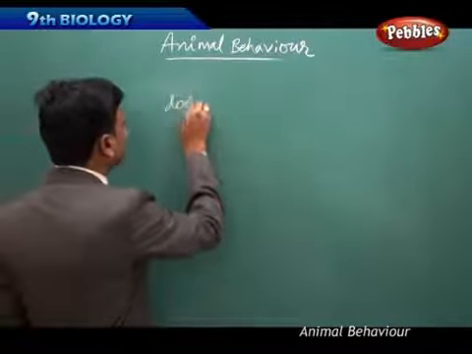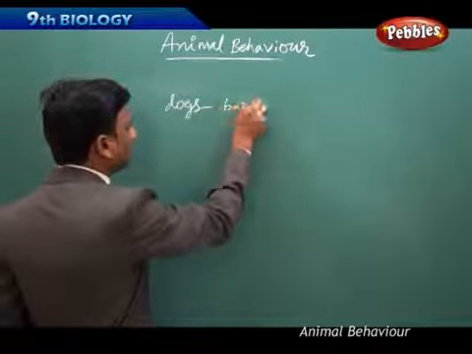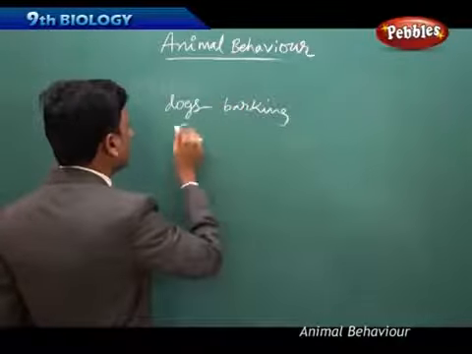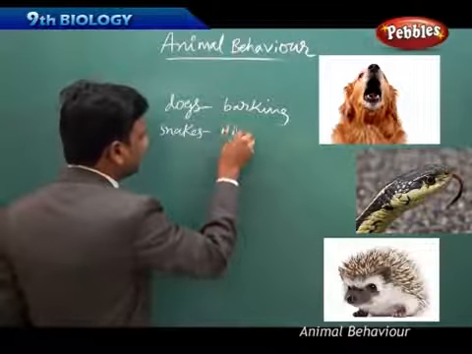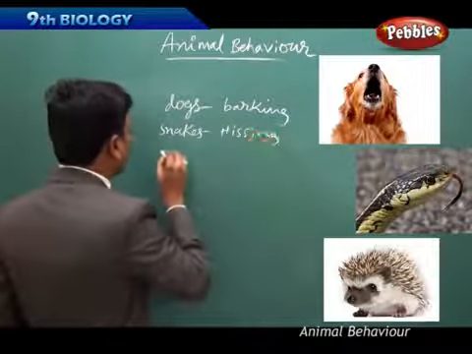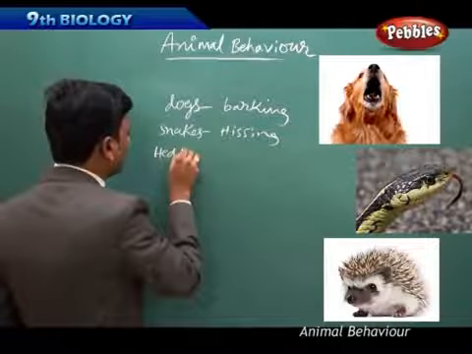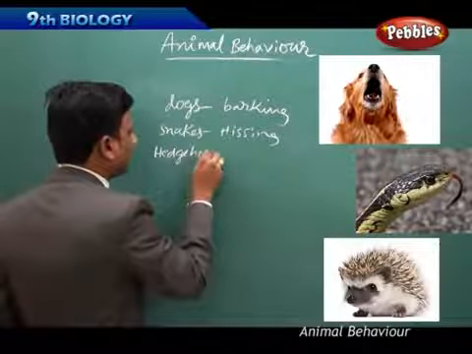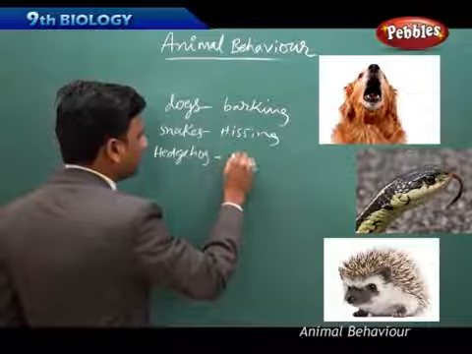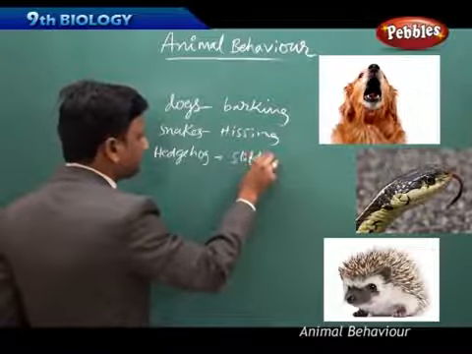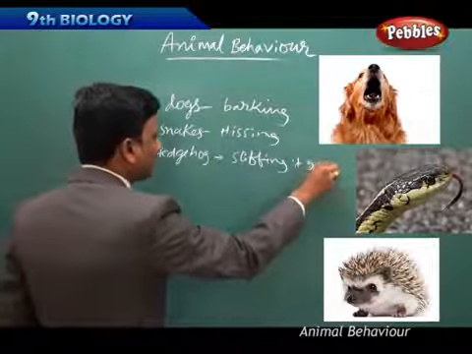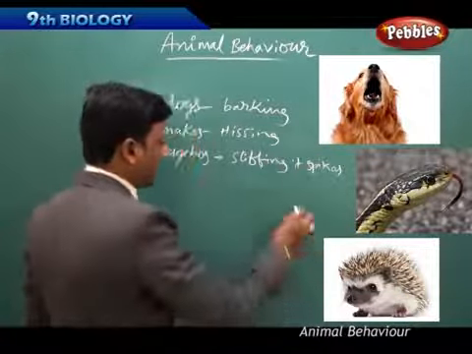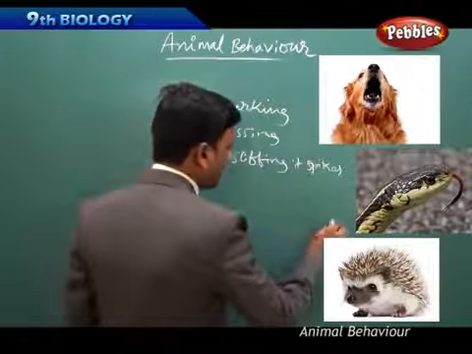So in dogs barking, we see a defense mechanism, and in snakes hissing, and the hedgehog. You know, hedgehog in Telugu is called mulla pandi, stiffening its spikes. It will have spikes on its body. You might have seen a hedgehog.